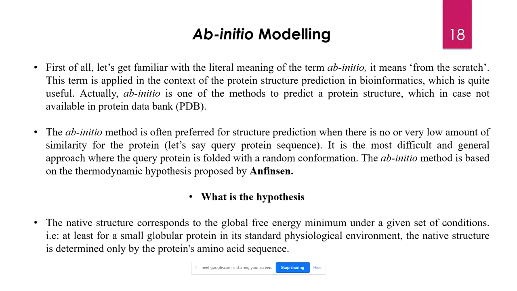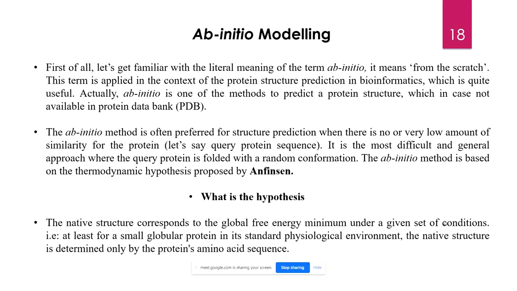Now this particular method was developed by Anfinsen, and he developed it based upon the thermodynamic properties of amino acids. Using that, he predicted that if you simply fold a particular stretch into an alpha helix, then that alpha helix is going to modulate the structure of the neighboring amino acids.